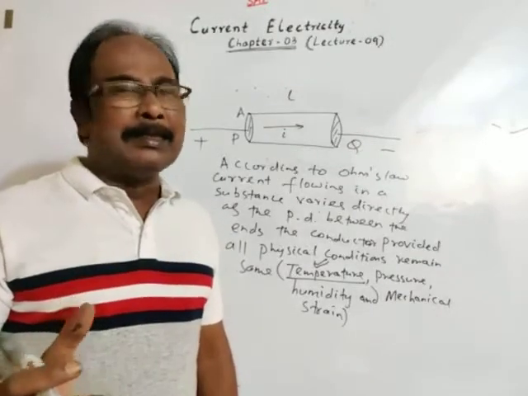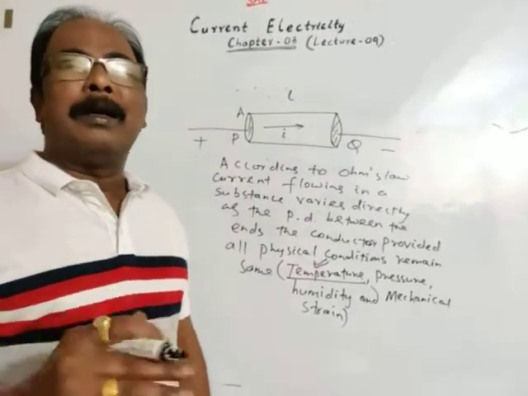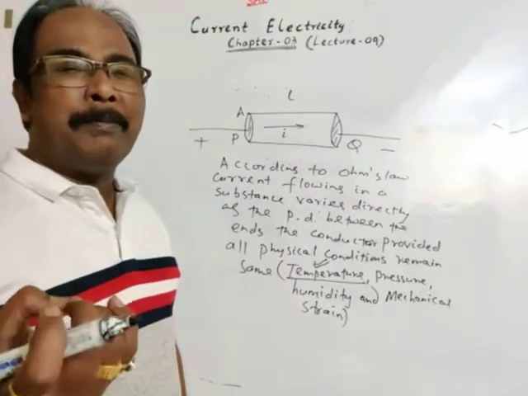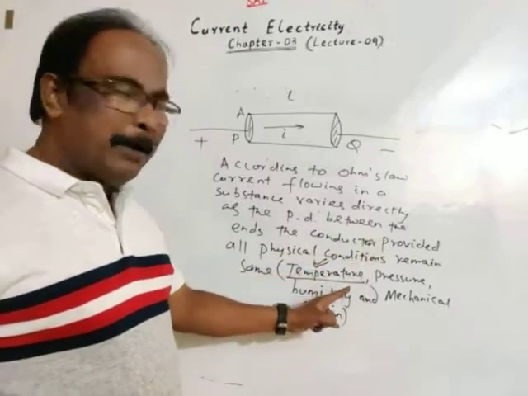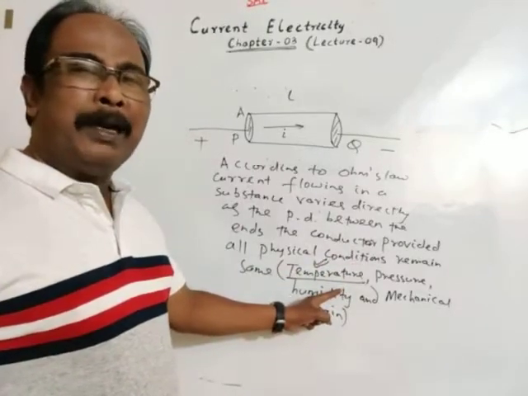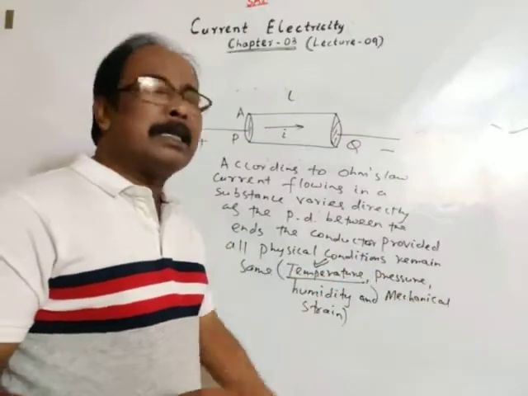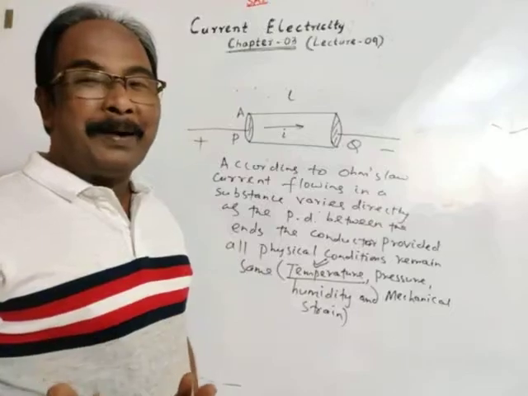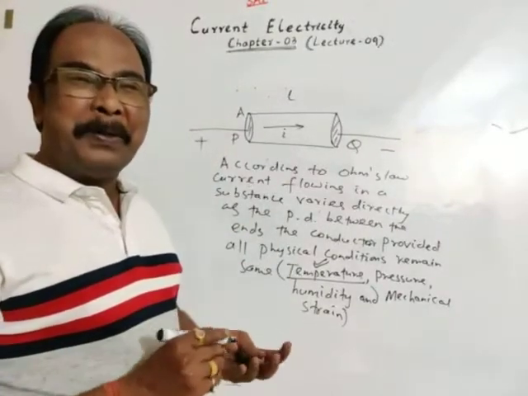Basically we consider that at a given, constant temperature, current flowing in a conductor varies directly as the potential difference between the ends of the conductor. But to maintain a constant temperature, all these physical conditions should be maintained constant. So this is about Ohm's law.